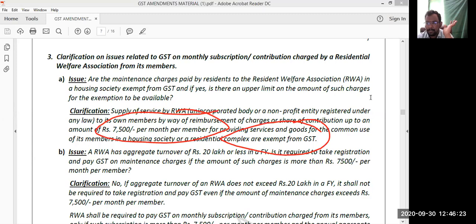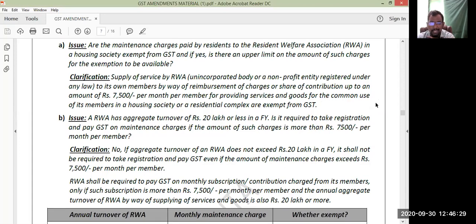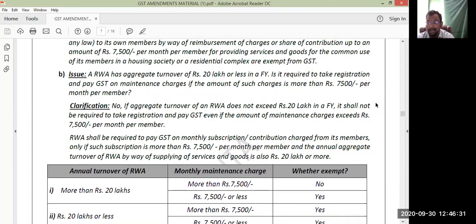Next. Look at the second question. A Resident Welfare Association has aggregate turnover of 20 lakhs or less in a financial year. Is it required to take registration and pay GST on maintenance charges if the amount of such charges is more than 7,500 per month?